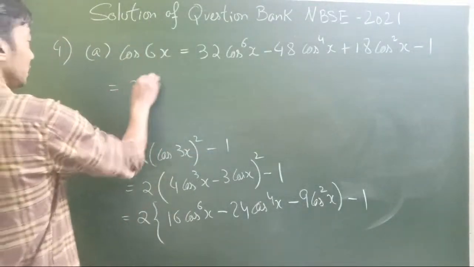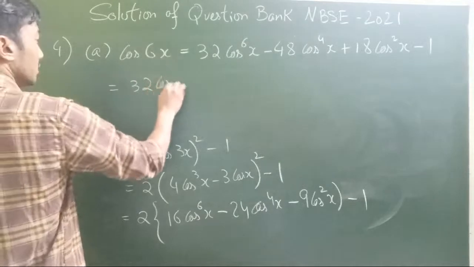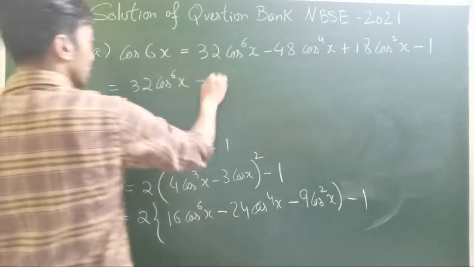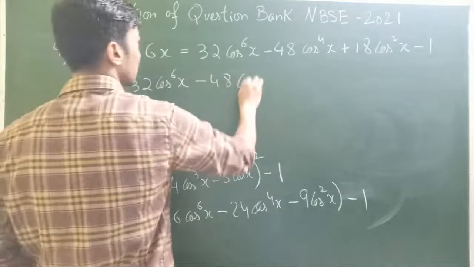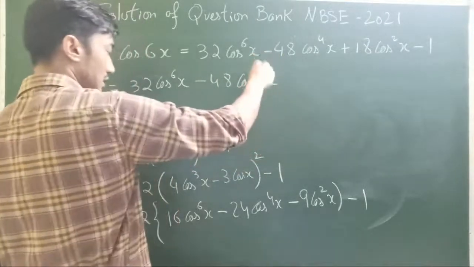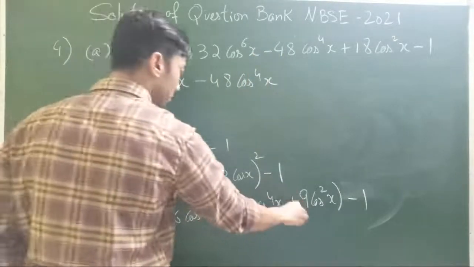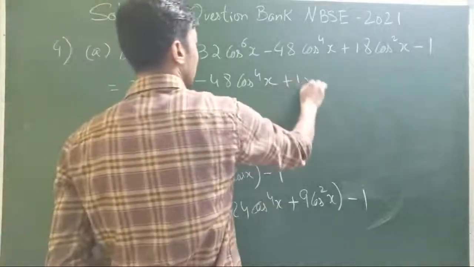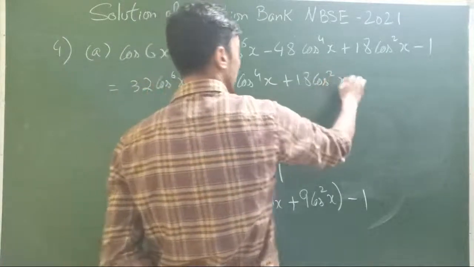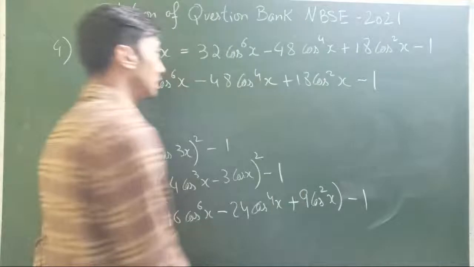So that's going to be 32 cos 6x minus 48 cos 4x. Sorry, this is plus 18 cos square x minus 1. So that's it. That's our proof. Left hand side is equal to right hand side.